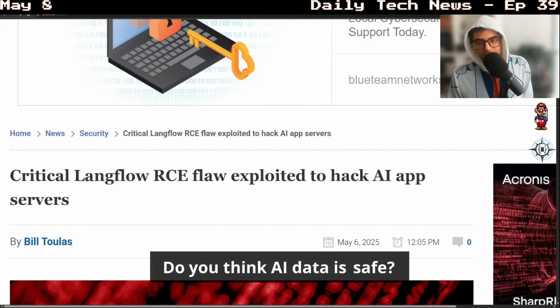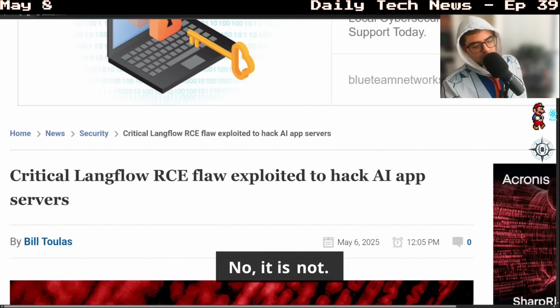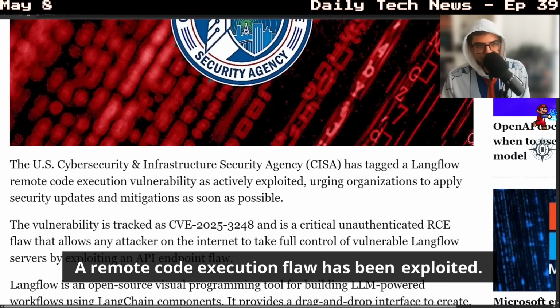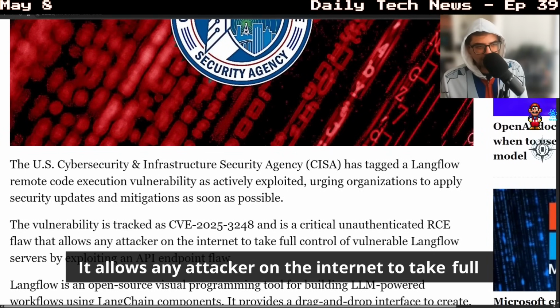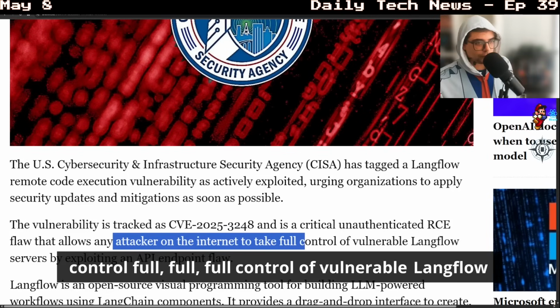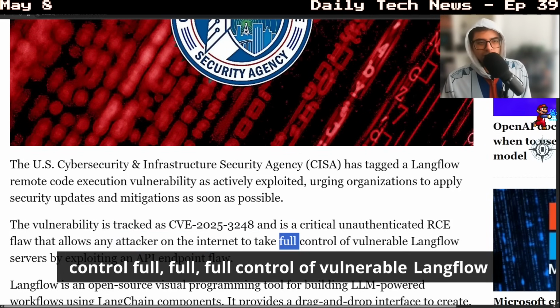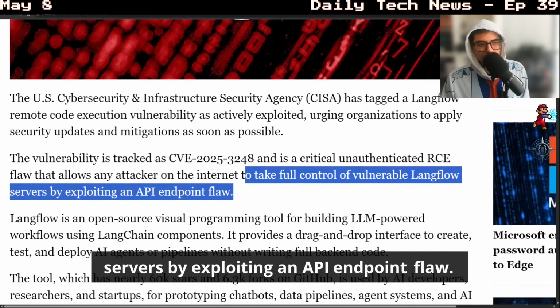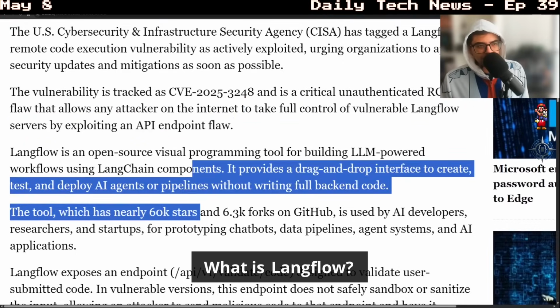Do you think AI data is safe? No, it is not. Langflow, a remote code execution flaw, has been exploited. It allows any attacker on the internet to take full control of vulnerable Langflow servers by exploiting an API endpoint flaw. What is Langflow? It's this.